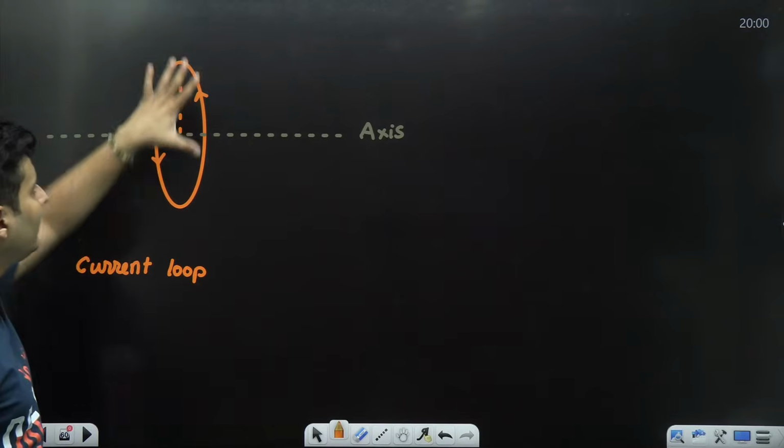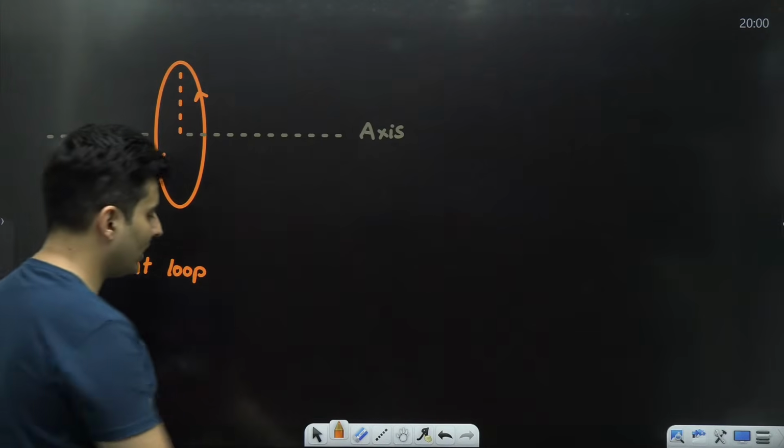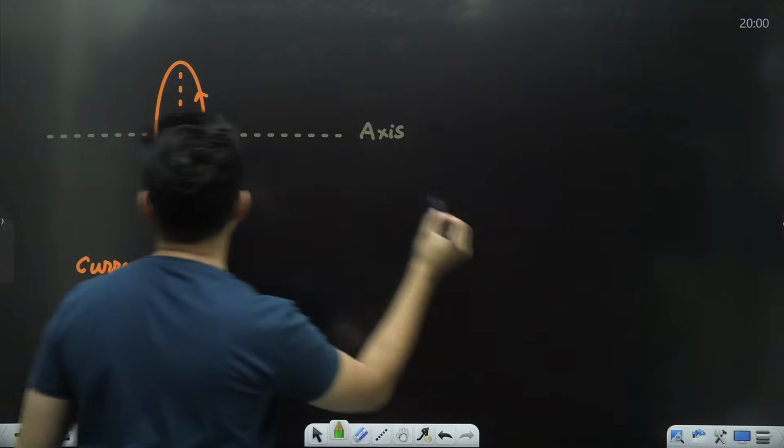The magnetic field due to such a loop looks somewhat like this. Observe it very carefully.